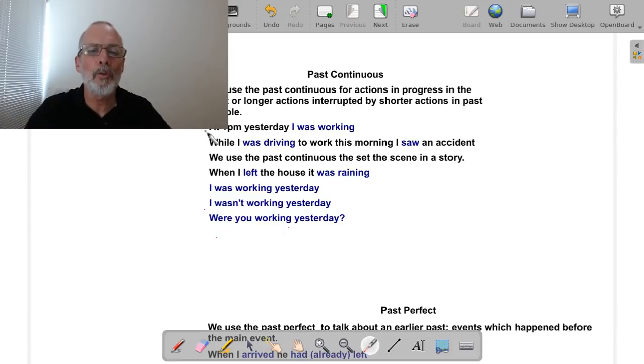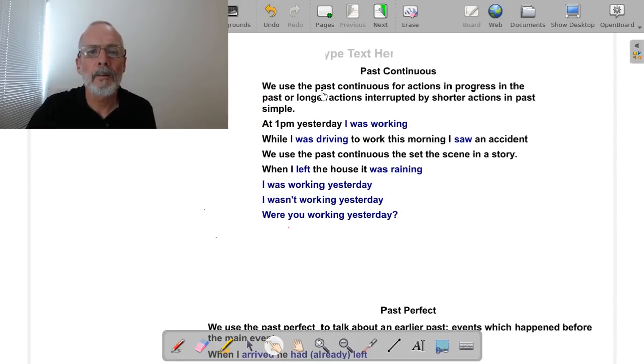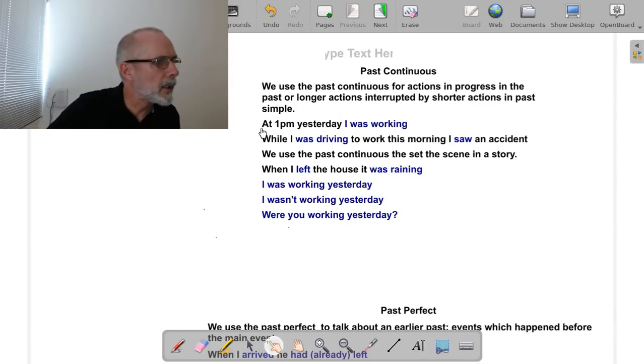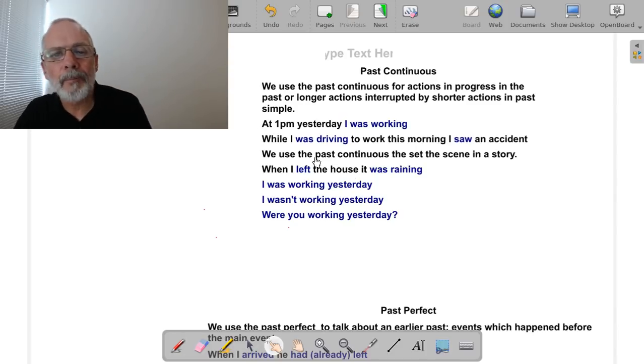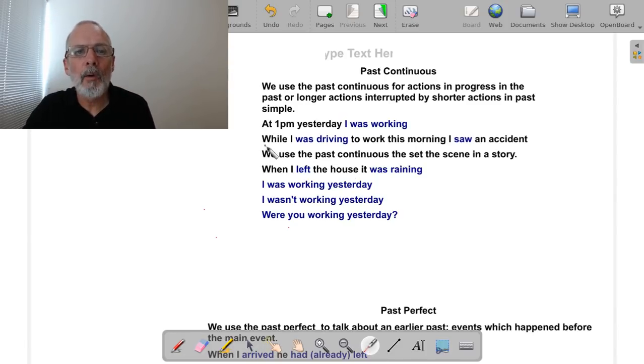Here we're using two tenses, and this is a more common use of the, I just realized that you can't see all of that there. Sorry about that. I need to keep my eye on the monitor. Let's just move that over there so that you can see it. You couldn't see the beginning. Sorry about that. While I was driving to work this morning, I saw an accident.